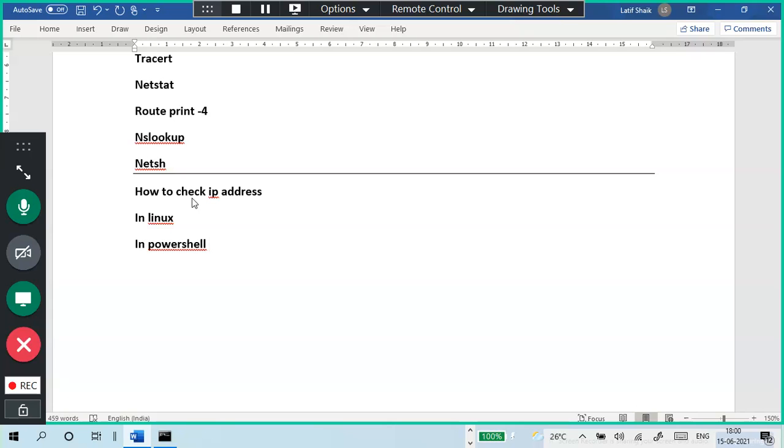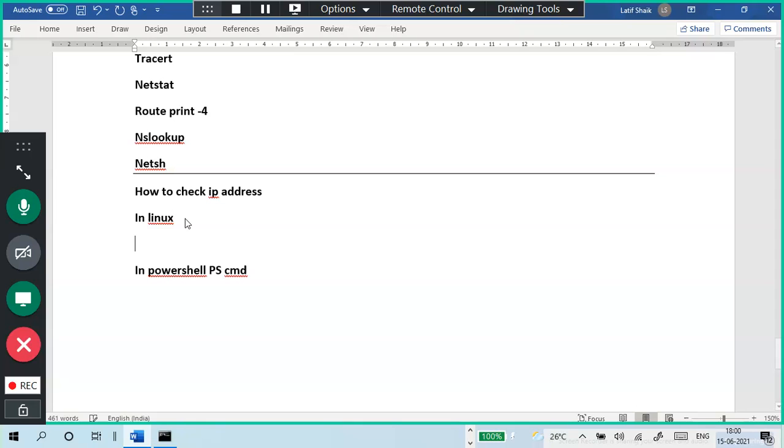PowerShell works with CMD commands, normal Windows commands, and also with PowerShell commands. I need a PowerShell command, not ipconfig. Don't say ipconfig is working. I want how to check the IP address in PowerShell and in Linux.